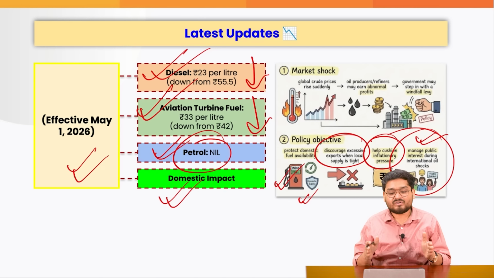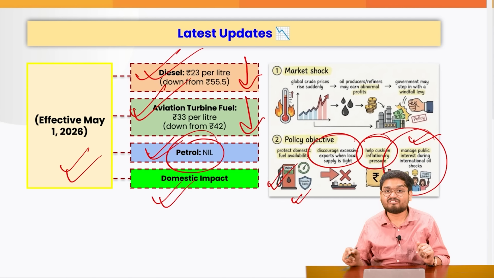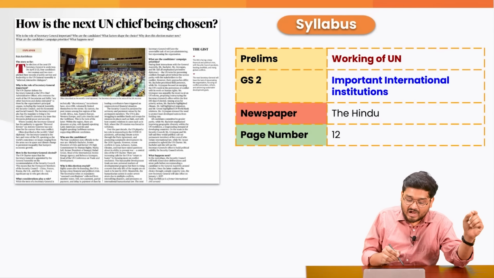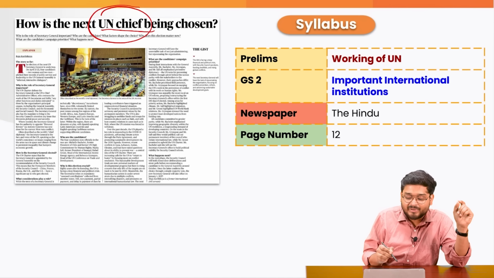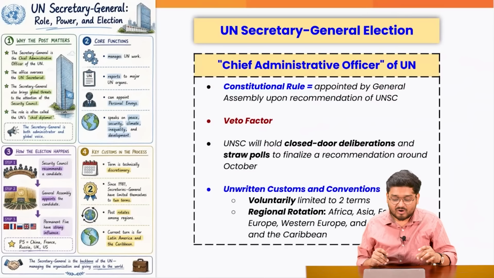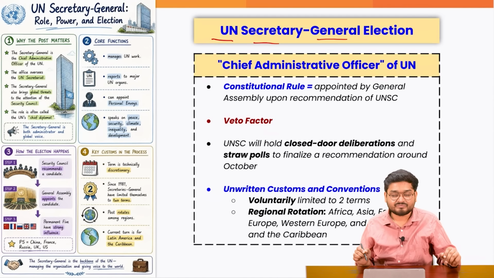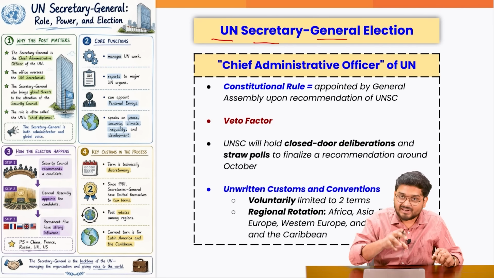So right now we have completed this and we will be going on to the final article of the day. The final article of the day is focusing on how the United Nations chief is being chosen. So from a prelims point of view, we have to keep in mind that the UN Secretary General and its election is happening right now.